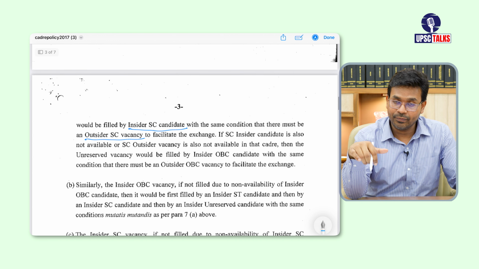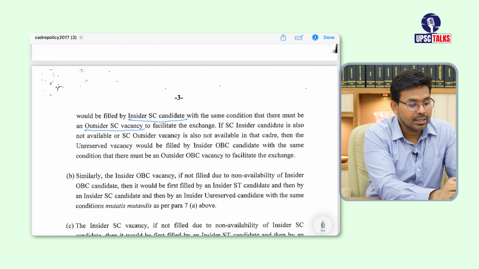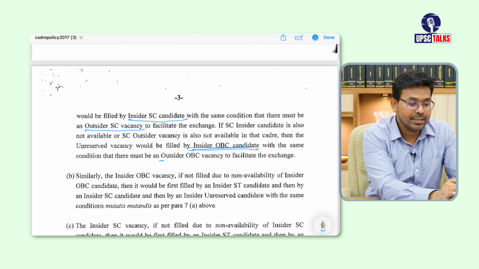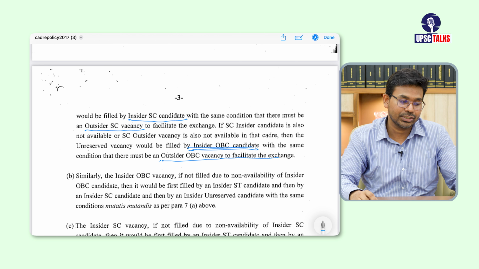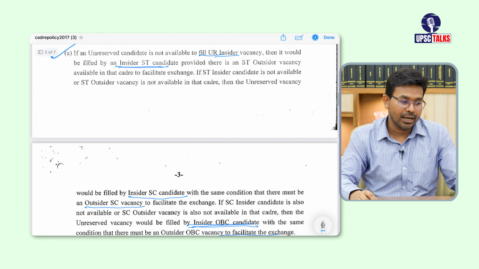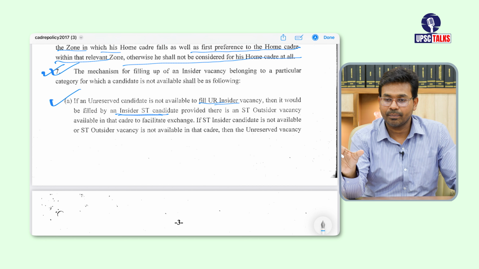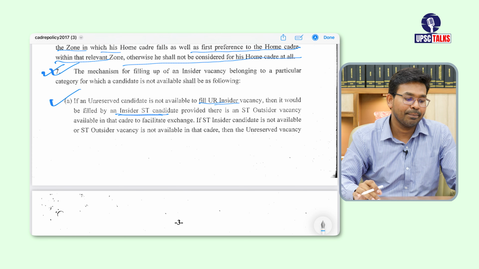If an insider SC candidate is not there or an outsider SC vacancy is not there, in that case they will try to fill that vacancy with an insider OBC candidate, provided that there is an OBC outsider vacancy available to facilitate this exchange. So the first point under point number 7, the A point, is about a vacancy for an unreserved category candidate where the candidate is not there. How they fill that vacancy is mentioned.